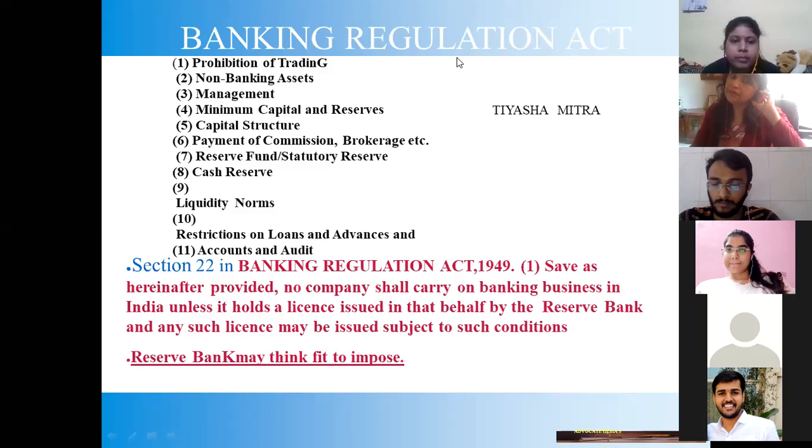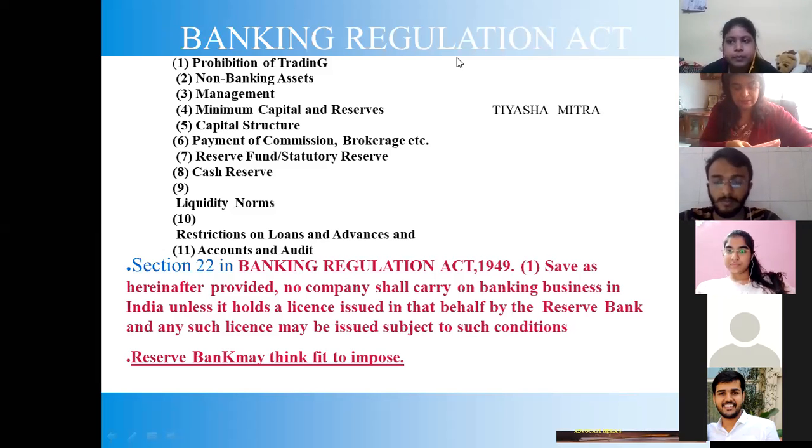Section 22 in the Banking Regulation Act, 1949. First is, save as hereinafter provided, no company shall carry on banking business in India unless it holds a license issued in that behalf by the RBI, and any such license may be issued subject to conditions that the RBI may think fit to impose. Correct.